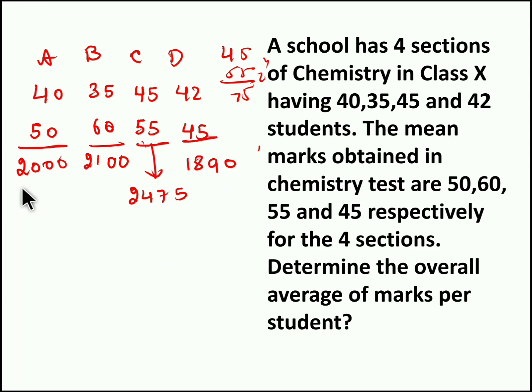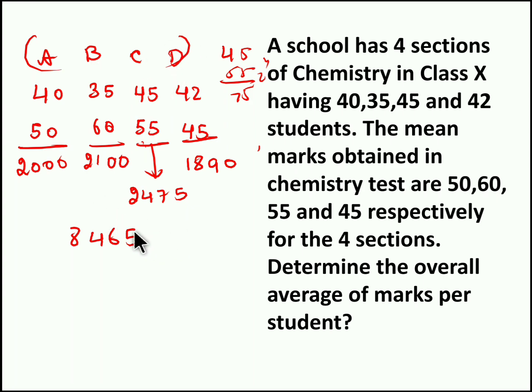So this is the total mark obtained by section A, and total mark obtained by section B, and total mark by section C, and total mark by section D. So when we sum it, we totally got 8465 marks. So 8465 marks is the total mark obtained by all the section students.